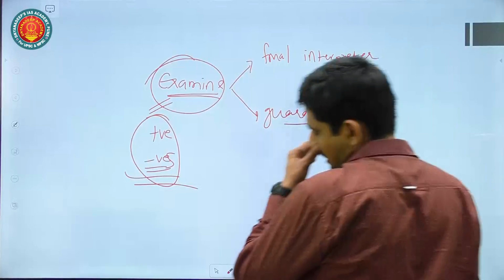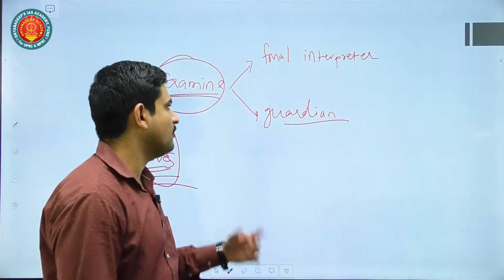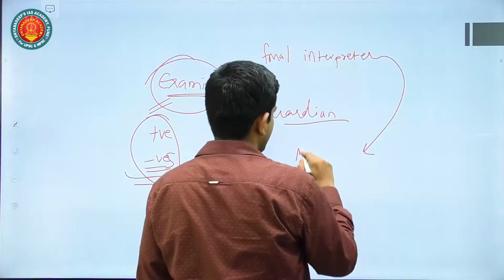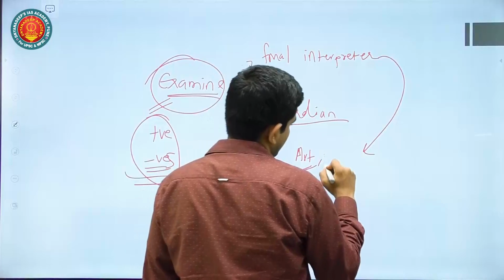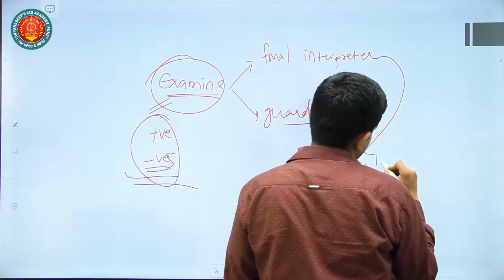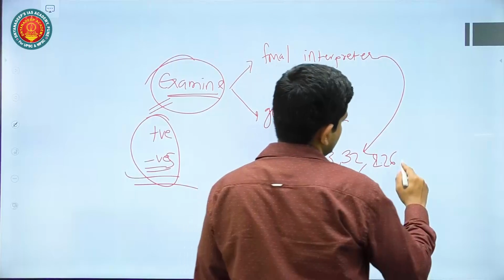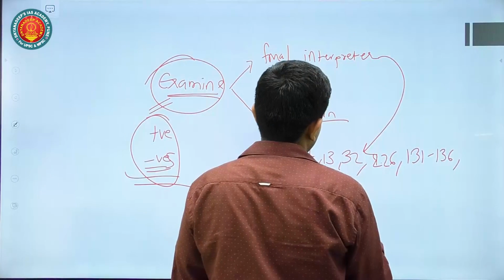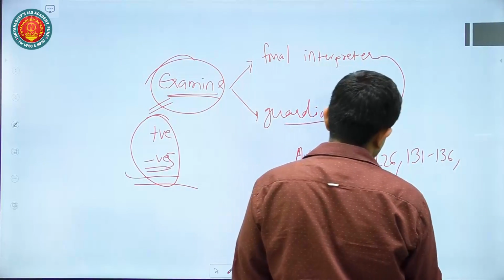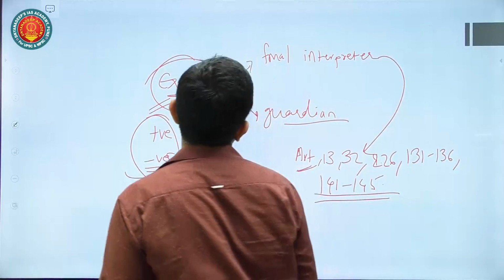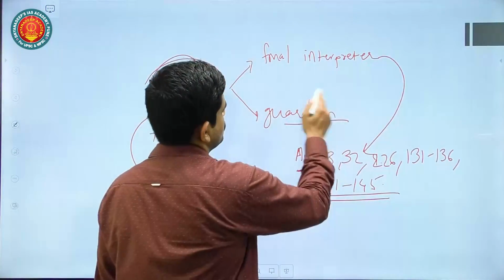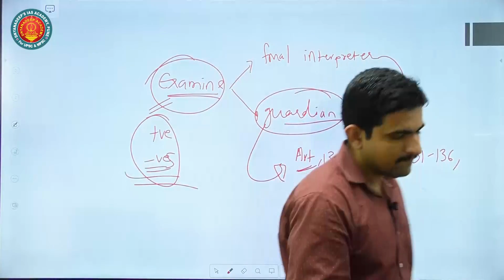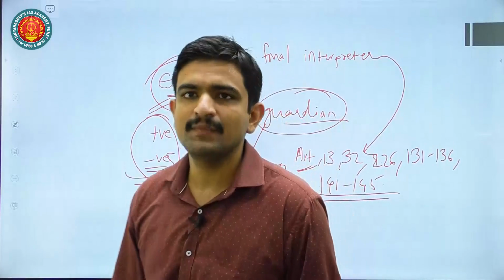In this regard, you can tell how the Supreme Court has been given the power of final interpreter of the Constitution under articles like Article 13, Article 32, and for the High Court it is Article 226. Then for the Supreme Court it is Article 131 to Article 136 and Article 140 onwards towards Article 145, I think. These are the articles giving powers as final interpreter and guardian also. Judicial review power has also been given in these articles, so you can just mention that.